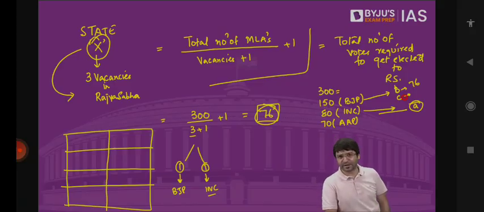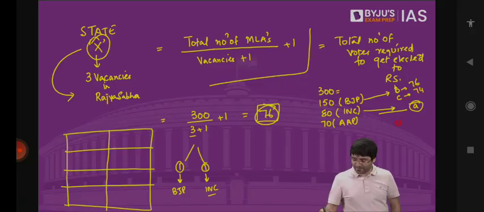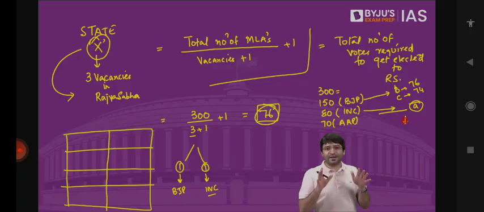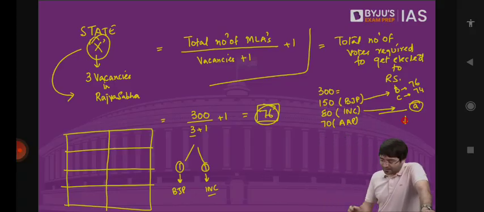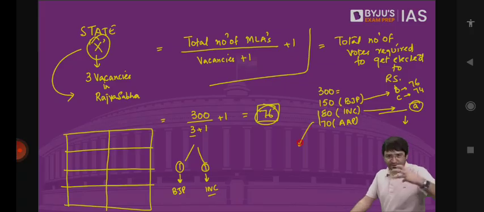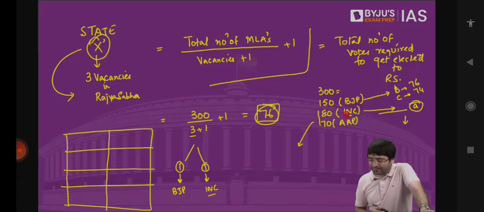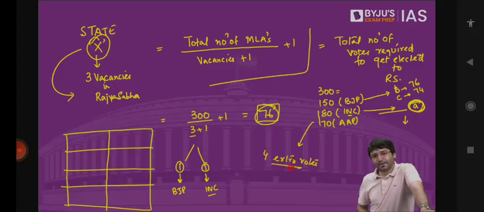74. And Aam Aadmi Party now has to decide whether they want to contest elections or whether they want to support someone else. Aam Aadmi Party and Indian National Congress will come into the picture. They will start an alliance. Indian National Congress will say we have 4 extra votes, because 76 of our MLAs voted for A. Please ask 70 of your MLAs to also vote for our candidate number 2, so that in total we can have 74 votes.